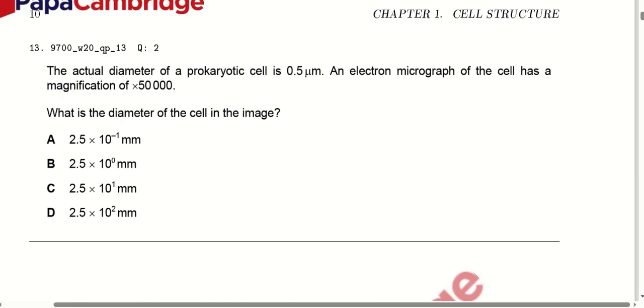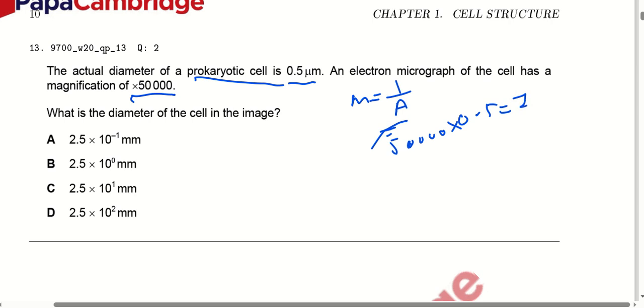The actual diameter of the prokaryotic cell is 0.5 micrometer. An electron micrograph of the cell has a magnification of 50,000. So what is the diameter of the cell in the image? We will use that particular formula. Magnification is equal to image by actual size. Magnification here is 50,000 multiplied with 0.5, and image size we have to find out.